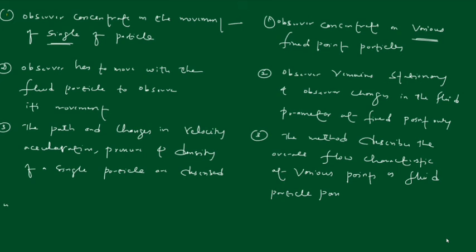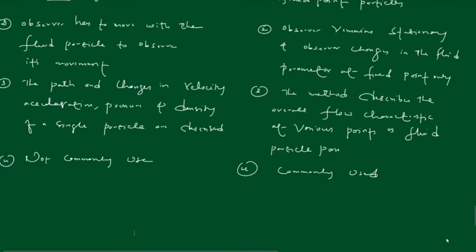Finally, the fourth one: commonly used. So the difference is that in Eulerian method, the observer concentrates on various fixed points, whereas in Lagrangian, only a particular single particle can be observed.